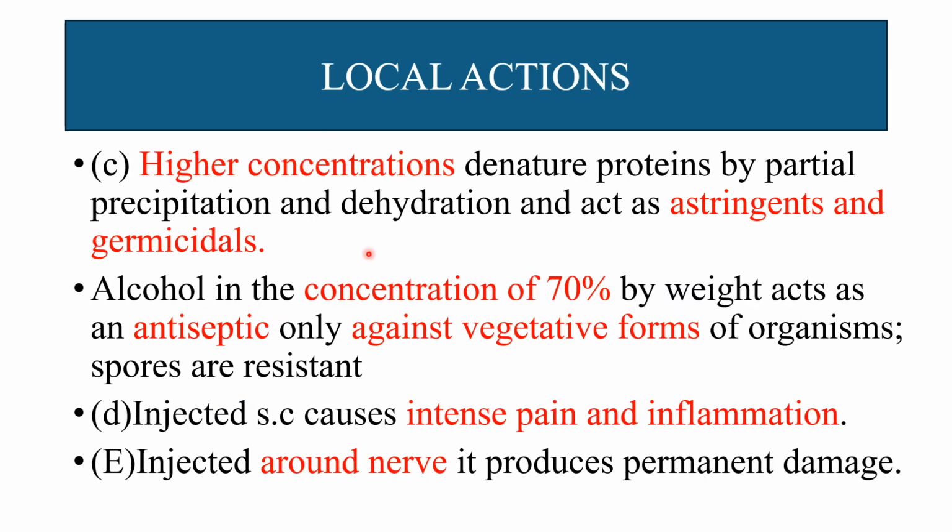At higher concentration, it denatures protein by partial precipitation and dehydration and acts as an astringent and germicide. It is also used at a concentration of 70% by weight as an antiseptic, acting against vegetative forms of organisms; spores are resistant to alcohol. On subcutaneous injection, it causes intense pain and inflammation. Injected around a nerve, it produces permanent damage to the nerve.